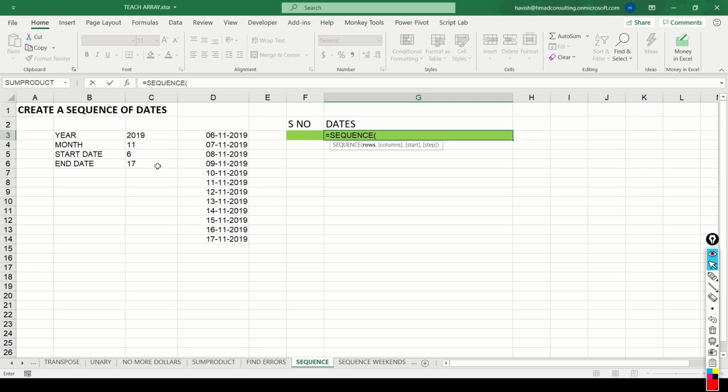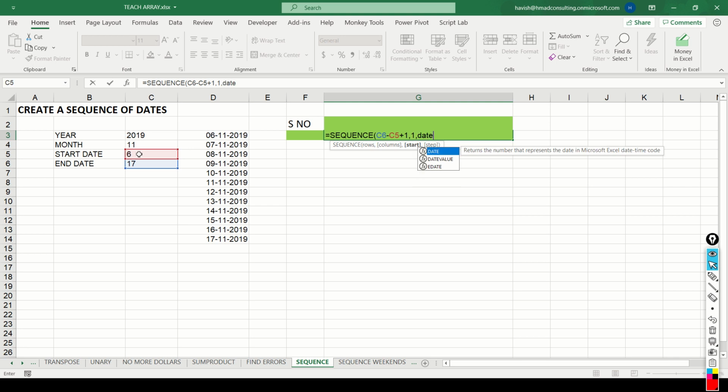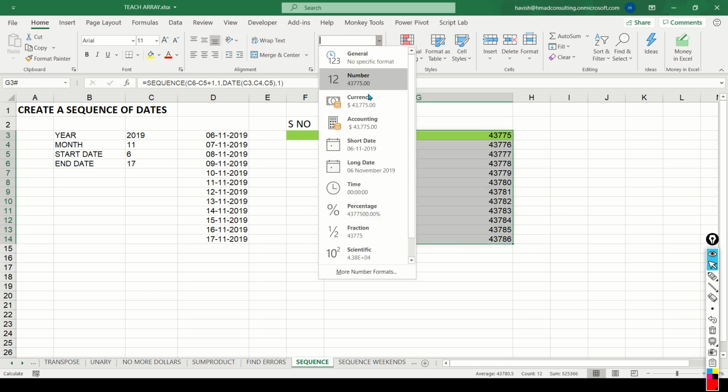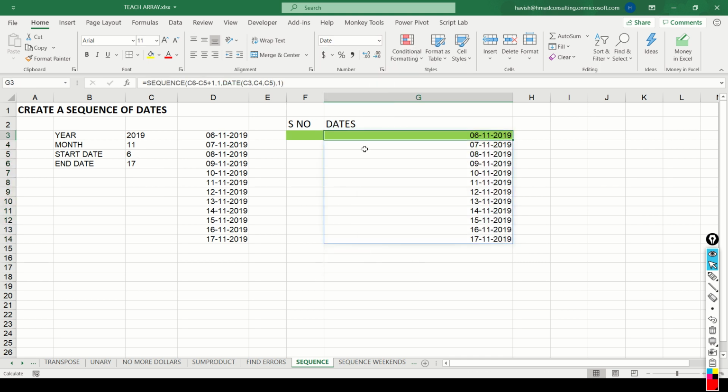So this would be the end date minus the start date plus 1. We only want one column. The starting value should be a date, which is the year and the month and the day. And finally, the step counter, which is 1. And the result will be, let me change it to a date format. And the result comes like this.